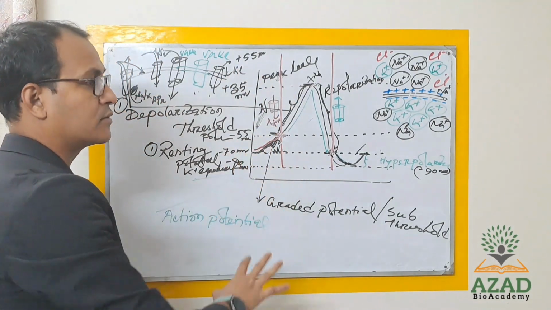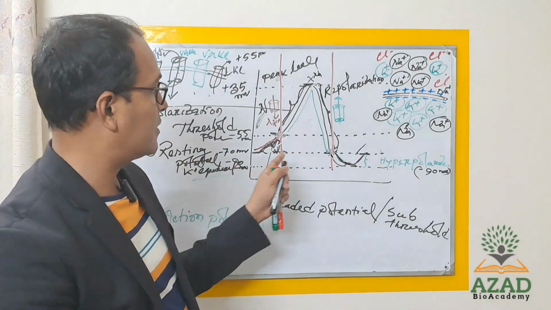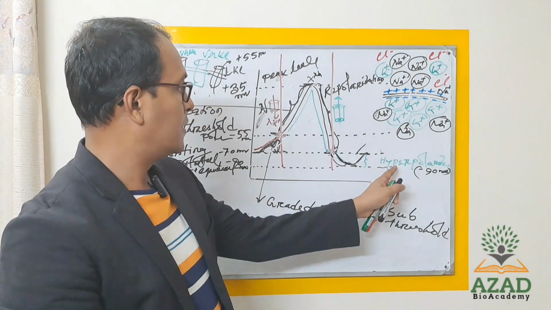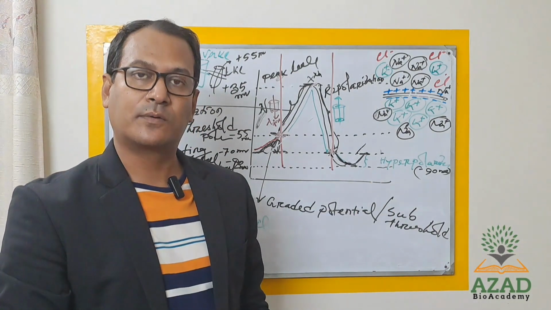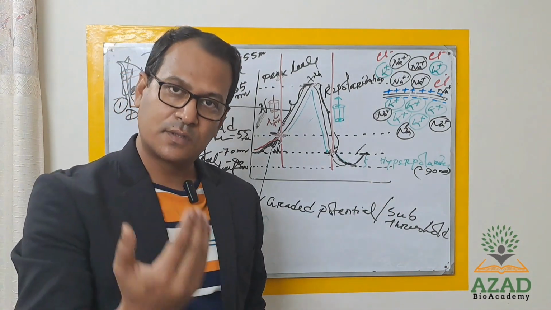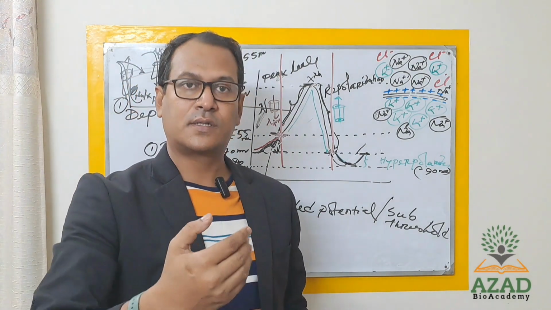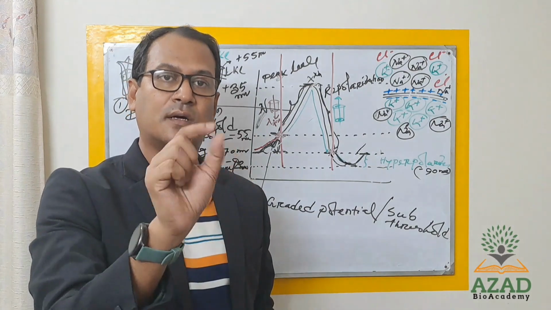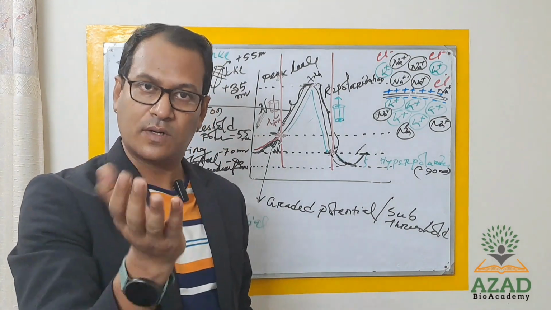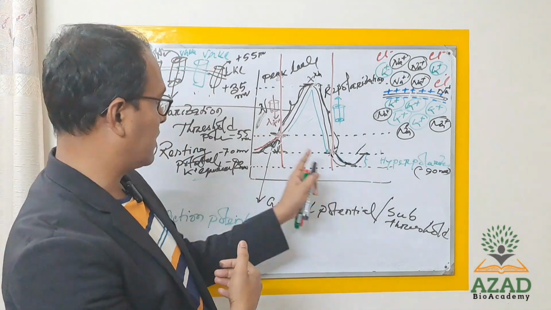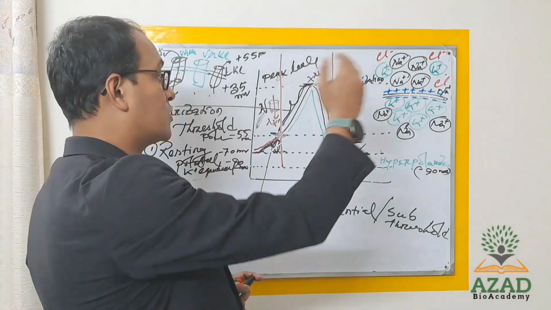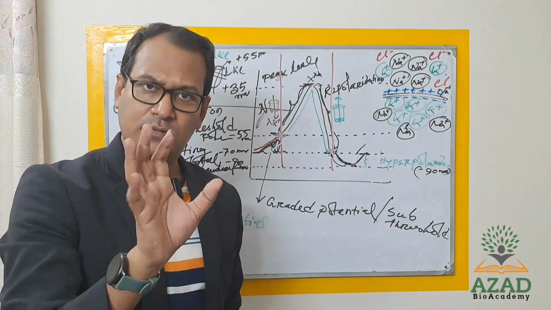You can consider hyperpolarization as a third phase of action potential because it is very important. Already I said it will prevent the backward potential, and it will also maintain the accuracy of action potential towards the next one.